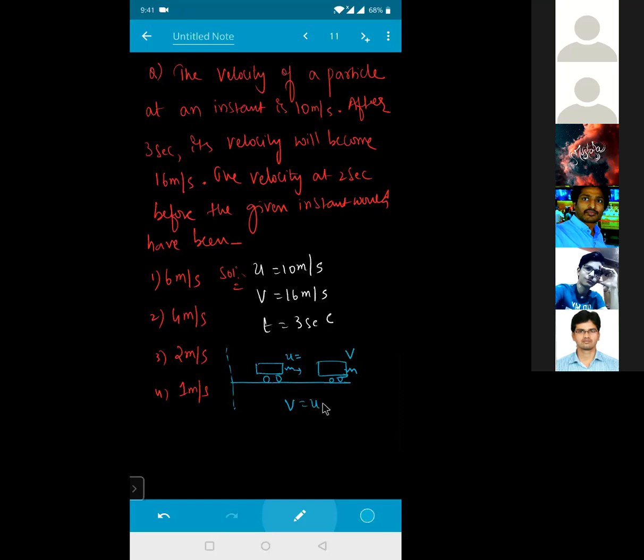v is equal to u plus a into t. This v is 16. u is equal to how much? 10, plus acceleration a, time is nothing but 3. So how much am I getting the acceleration? Can anyone tell me? This one is nothing but 10 plus 3 into a. This is nothing but 16. So a is equal to how much for me?